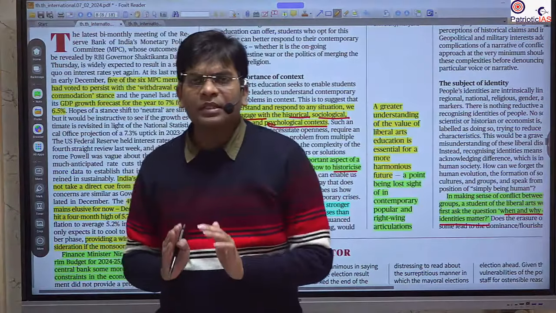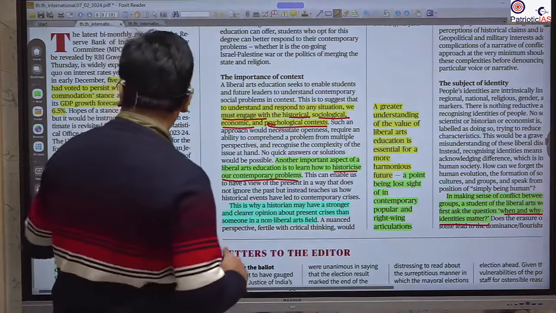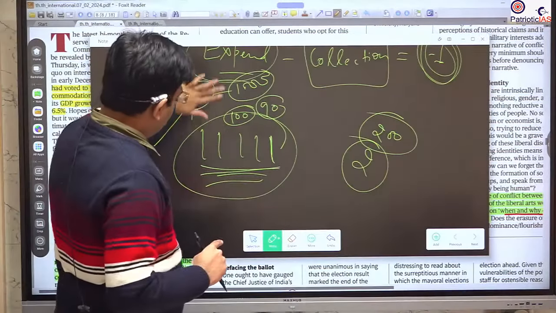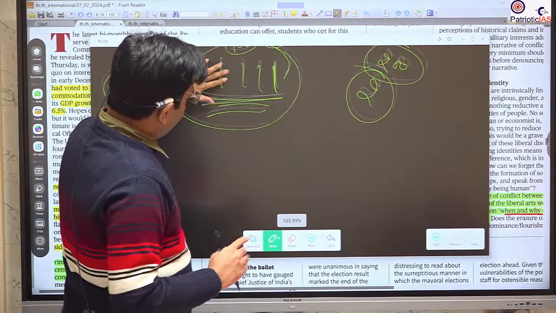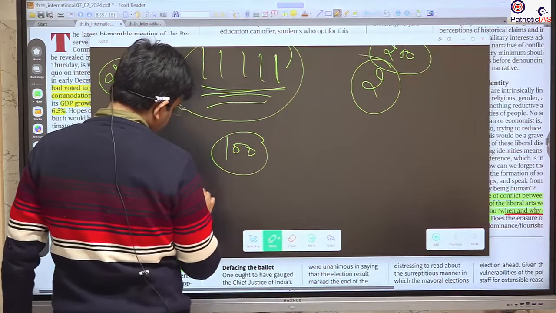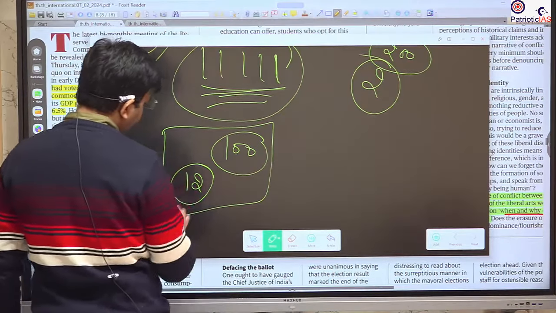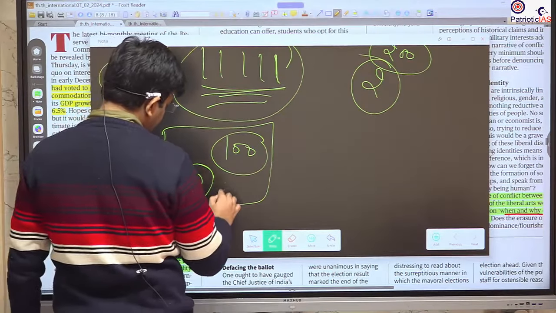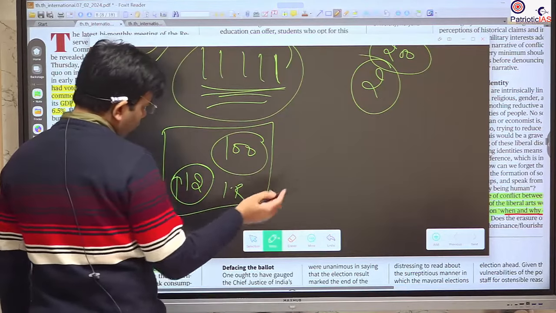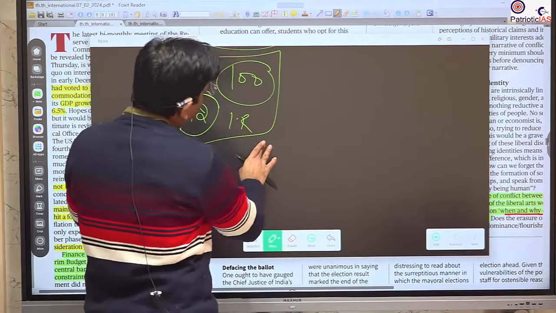So in that case, RBI reduces the interest rate. No, increases the interest rate. Means if you are going to borrow 100 rupees, the extra money you have to give is 12 rupees. Whenever there is high inflation, RBI tries to increase this interest rate. This is the interest rate. So this is not good for the market.